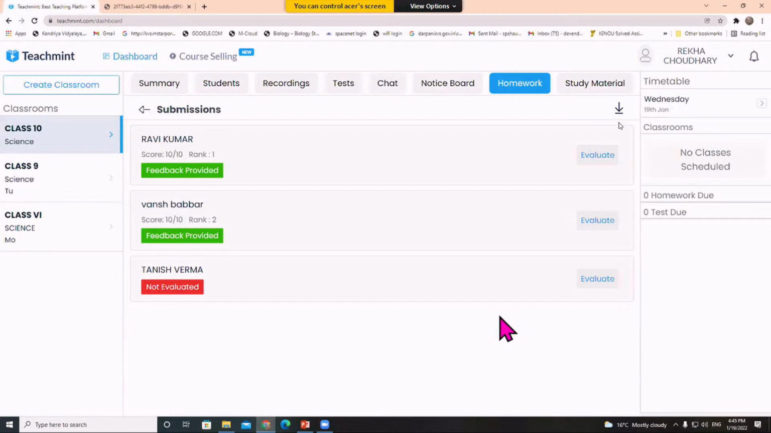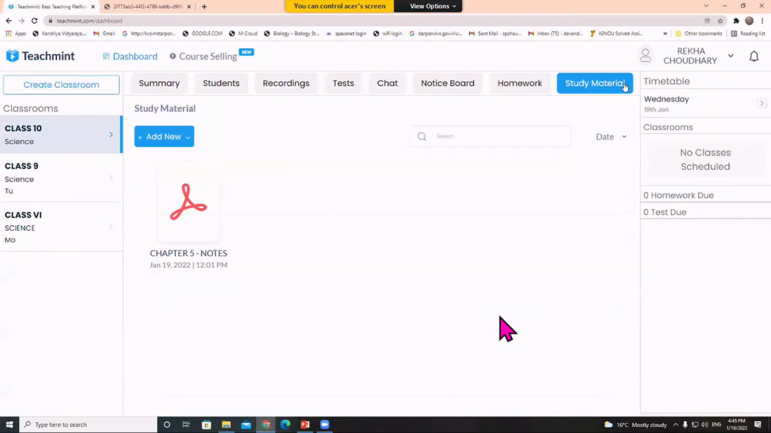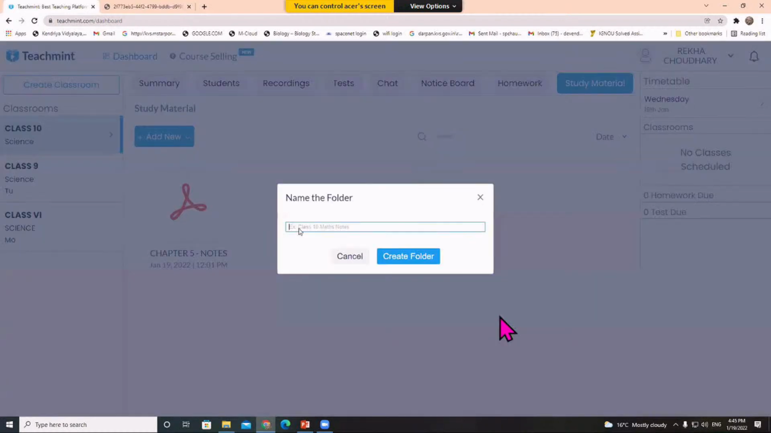The last facility that I have here is study material. Here you can see one of the study materials in the form of chapter 5 notes. So what we can put here as a study material for my students, let me show you this. I'm going to click on the add new icon. First of all, I will create a folder with the name of the chapter or with the name of the activity. Let it be like this, chapter 6.